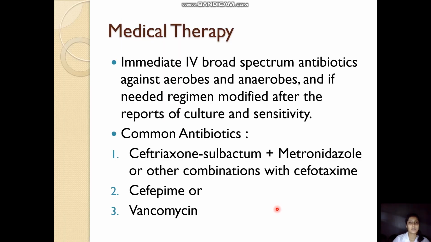Medical therapy includes broad spectrum antibiotics. It should cover both aerobes and anaerobes. Ceftriaxone, sulbactam all take care of most of the gram-positive and the gram-negative aerobes, but metronidazole is specifically given for the anaerobic bacteria. Also, cefepime is a third generation cephalosporin, also effective against the aerobes. Or if you want to go for much higher antibiotics, if the culture sensitivity shows the organism is not sensitive to the cephalosporin, then we can go for vancomycin.